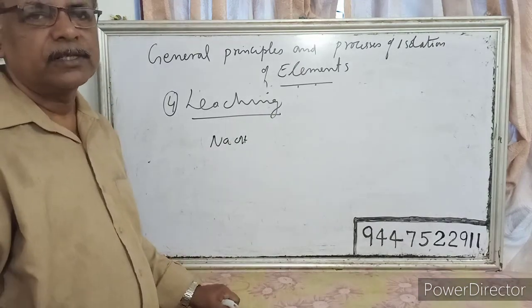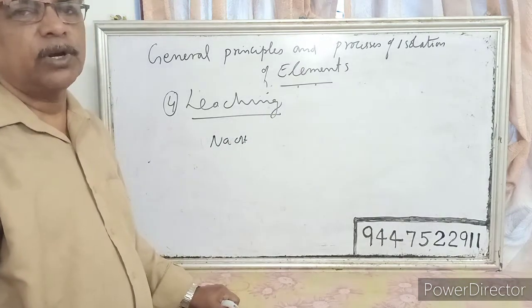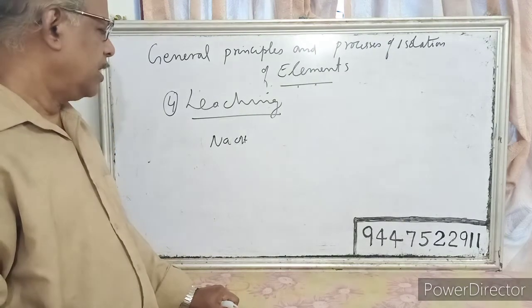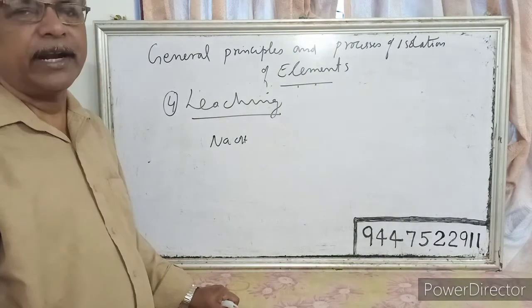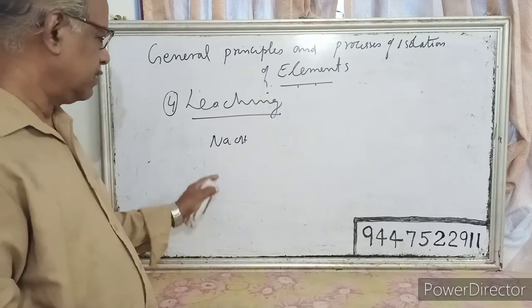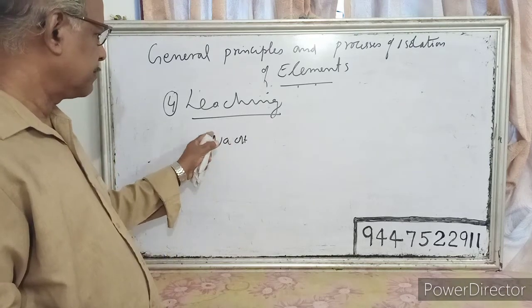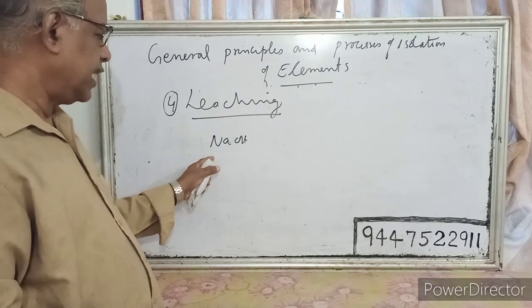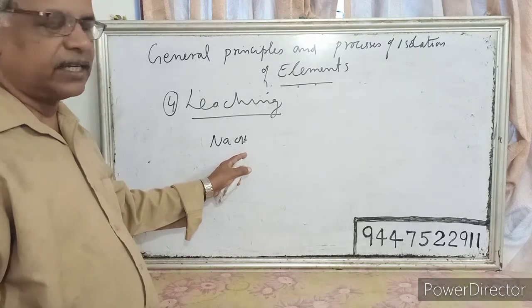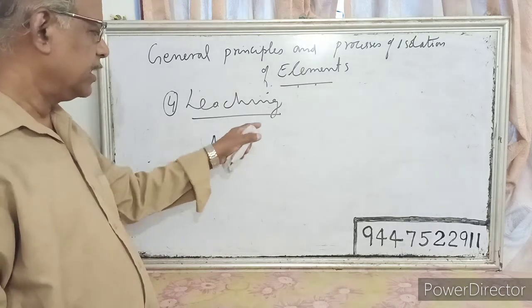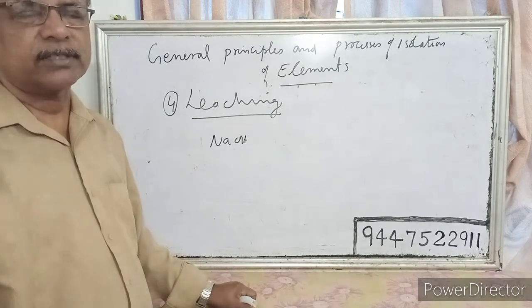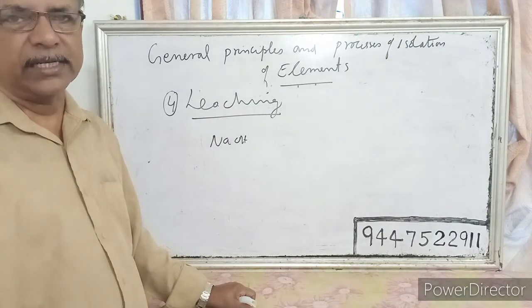The ore dissolves in sodium hydroxide while the impurities remain undissolved.